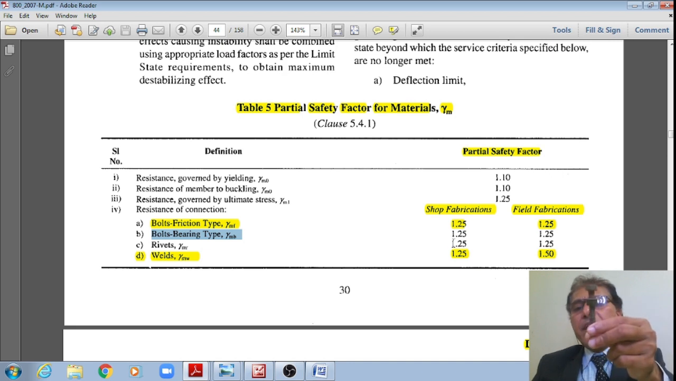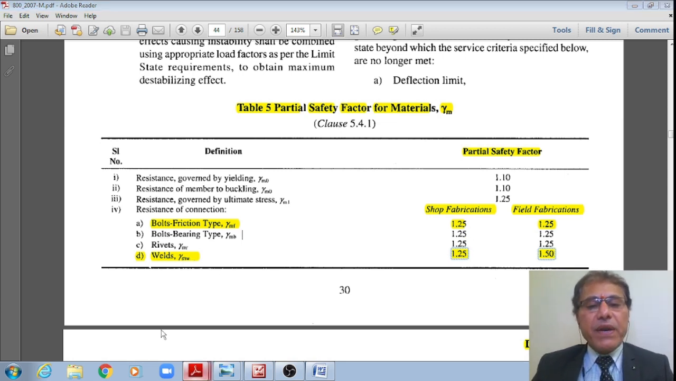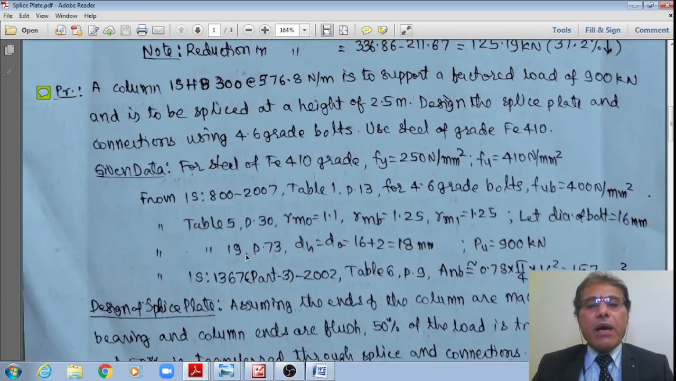Then for shop fabrications, which are done at the workshop, the partial safety factor gamma MB is equal to 1.25. These are the different partial safety factors from page 30, table 1.